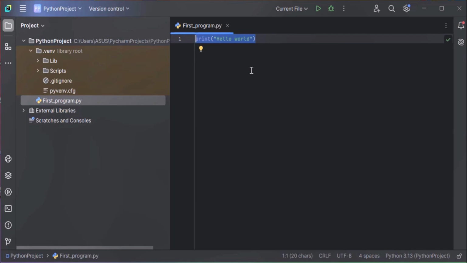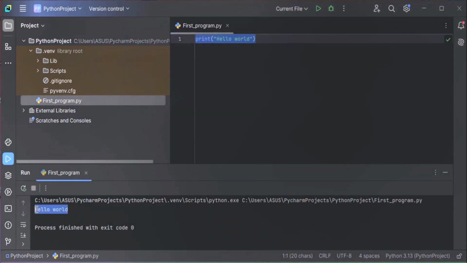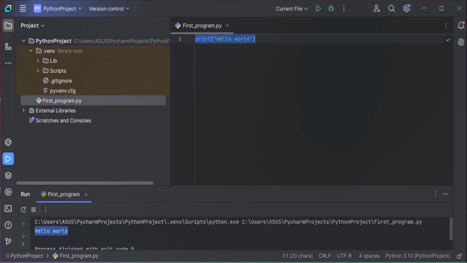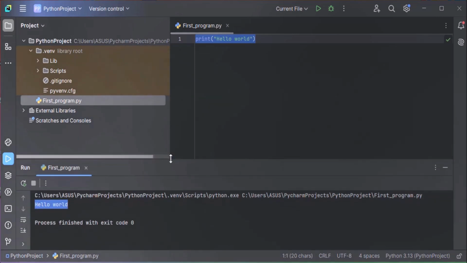How to run this code? To run the code, you can use this run option from here, or you can also use the shortcut Shift plus F10. Shift plus F10 is a shortcut to run Python code. Just select current file from here and use the run option. You can see the output here in the console. Hello world. We have printed hello world. Output of the Python programs is shown in this output window. This is called the console window.